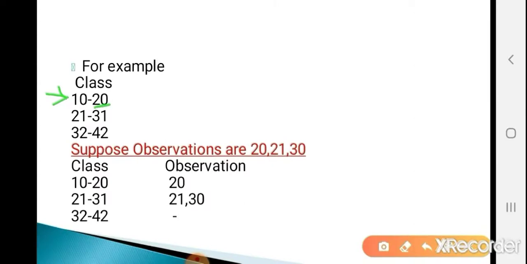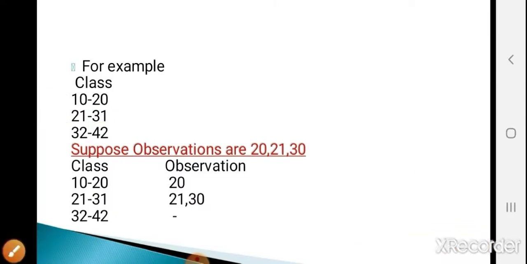If the upper limit of the current class is not equal to the lower limit of the next class, the lower limit of the next class is 21. So if the upper limit of the current class is not equal to the lower limit of the next class, then such classes are called inclusive classes. Suppose I am considering the second class. What is the upper limit of the second class? 31. If the upper limit of the current class is not equal to the lower limit of the next class, then such classes are called inclusive classification.